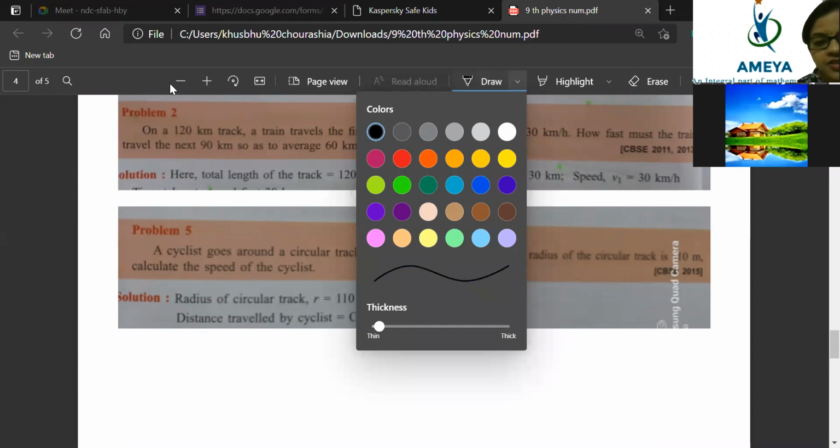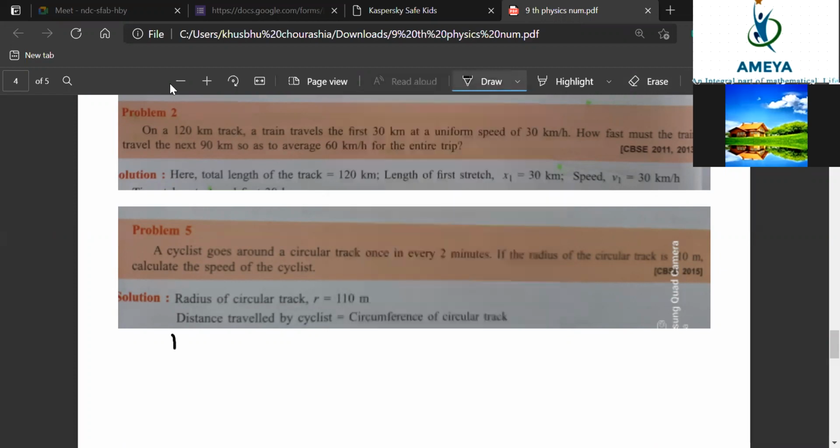The question is that the total distance is 120 kilometer.